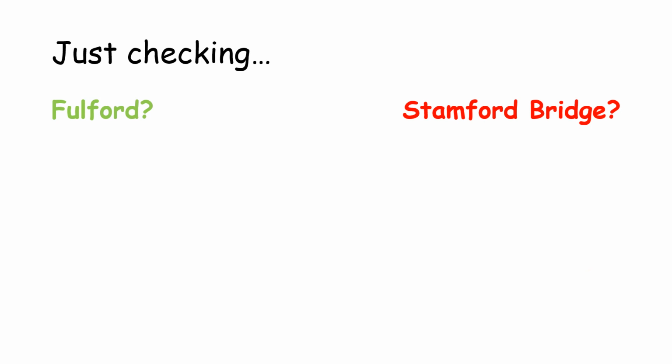Okay, just checking then. With this, a list of facts is going to come up, and you need to decide whether they are to do with the Battle of Fulford or the Battle of Stamford Bridge. What I'd like you to do is draw a quick table in your book with those as your headings, and then as each of these statements come up, you can put them on the correct side in the correct column.